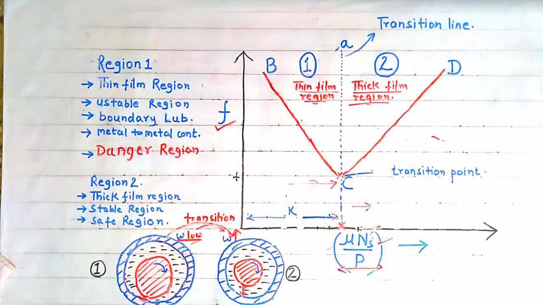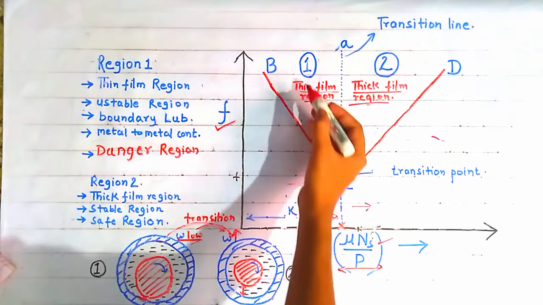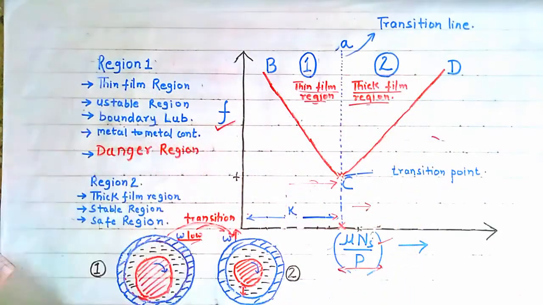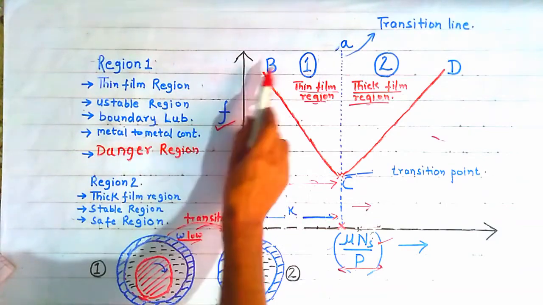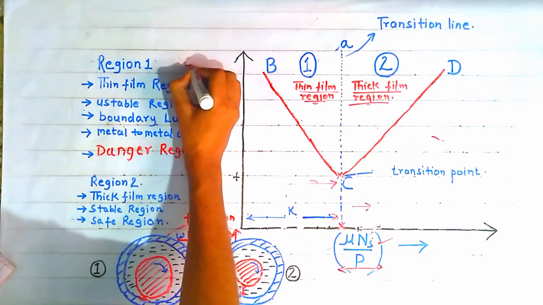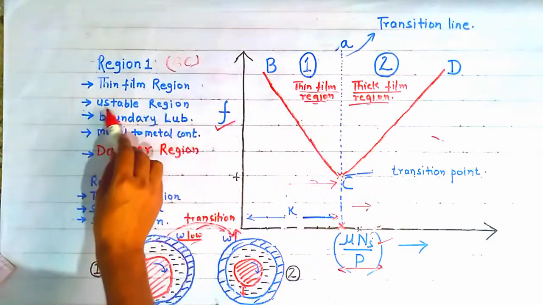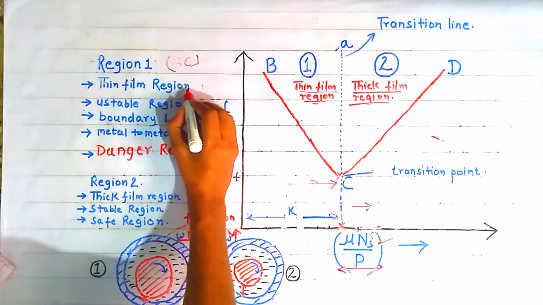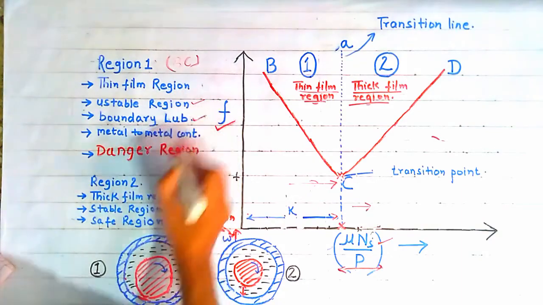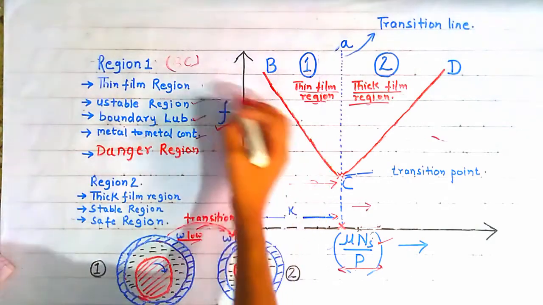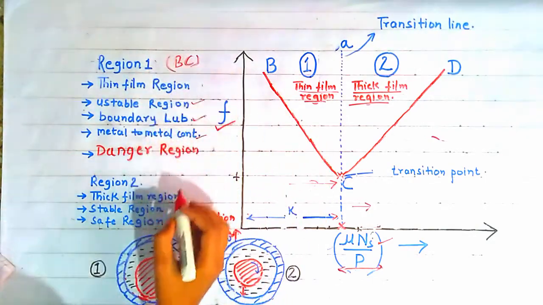Now, there are certain points to remember. This was region number 1 and this was region number 2. Region 1 is the thin film region, that is, the portion of the curve BC lies under region 1. So BC represents the thin film region and unstable region. Why? Because there is partial metal to metal contact between the journal and the bearing and the lubricant film is thin. It is also called boundary lubrication because of this partial metal to metal contact, and it is a danger region.